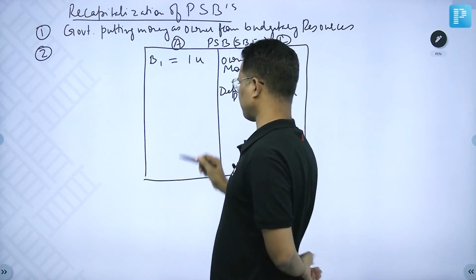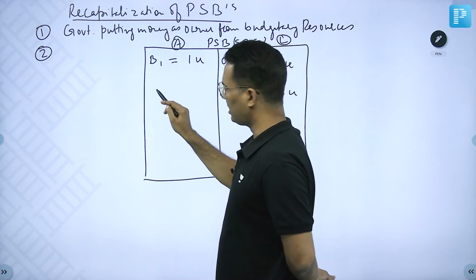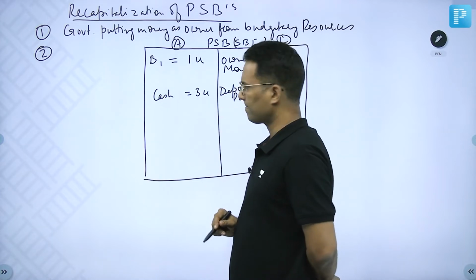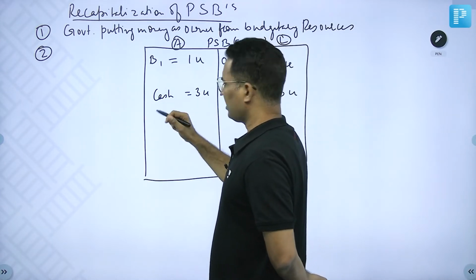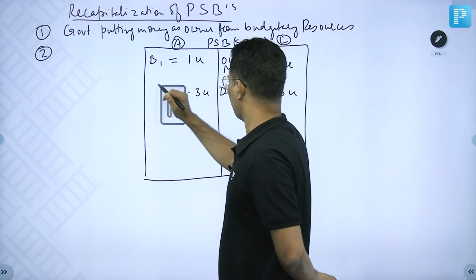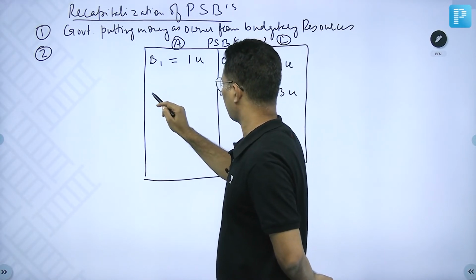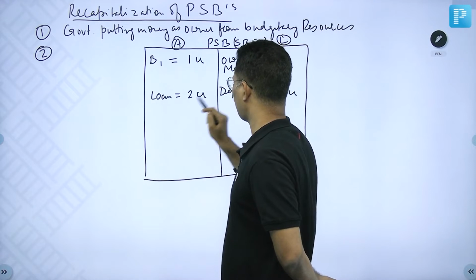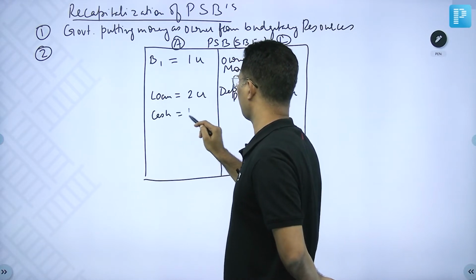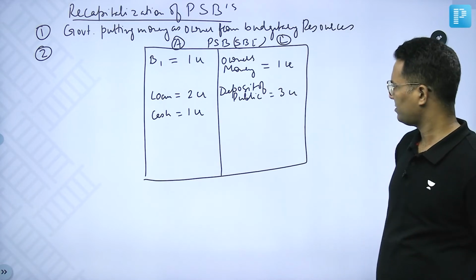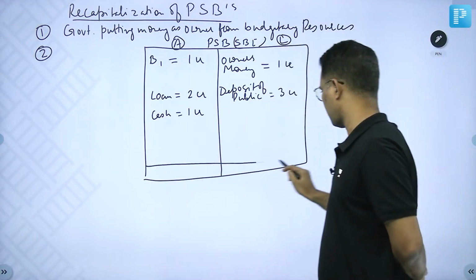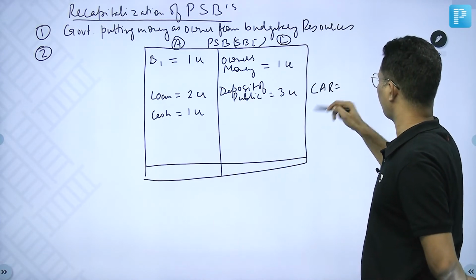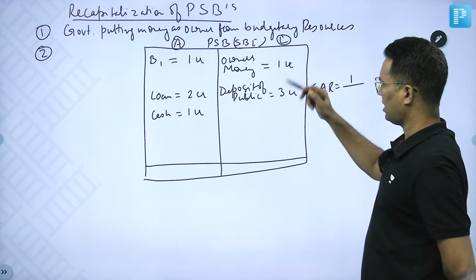Here it is cash 3 crore. Let me convert this into loan, some cash left and some loan. So let's say loan 2 crore and cash is still 1 crore. What is the capital adequacy ratio? Forget about the risk assets, 1 upon assets 4.